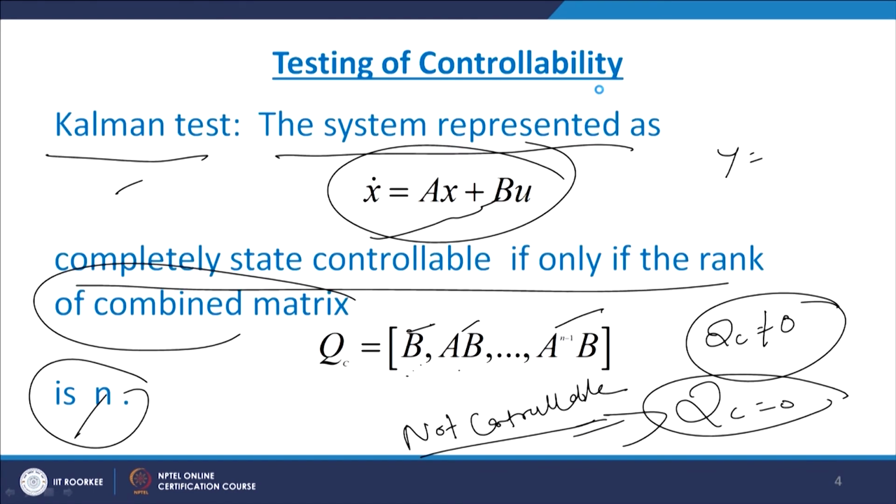Suppose the system is represented by x dot equals [0 1; minus 1 minus 2] x plus [0; 1] u, and our question is to check the controllability of the system. Now, this is the A matrix and this is the B matrix, and here we have to use our Kalman test, that is, for x dot equals A x plus B u, [B AB ... A raised to n minus 1 B].